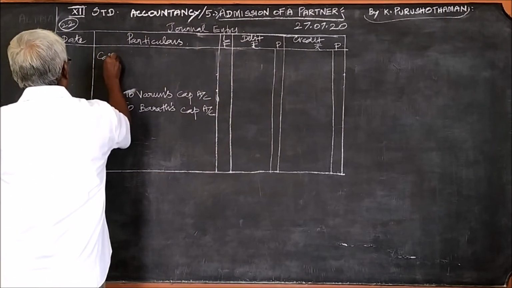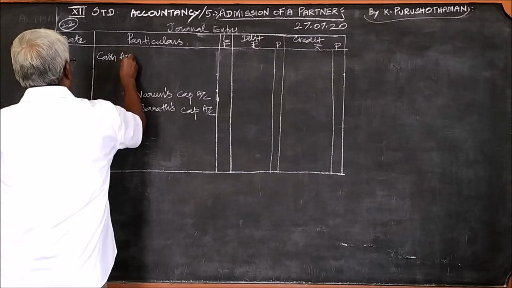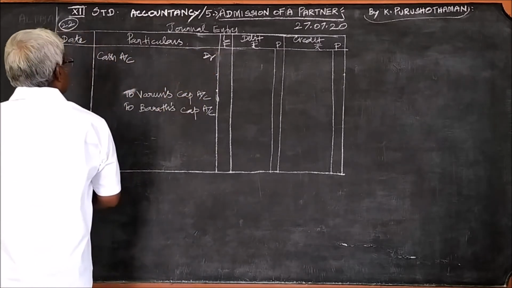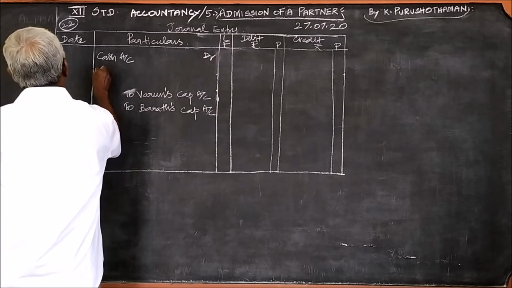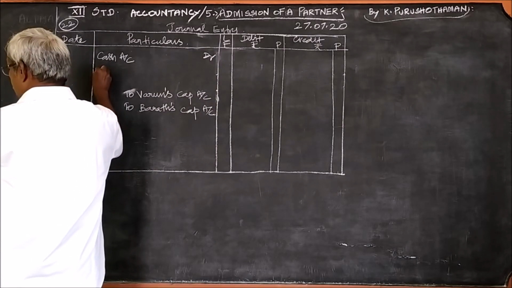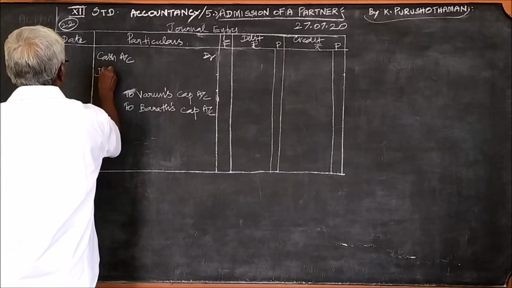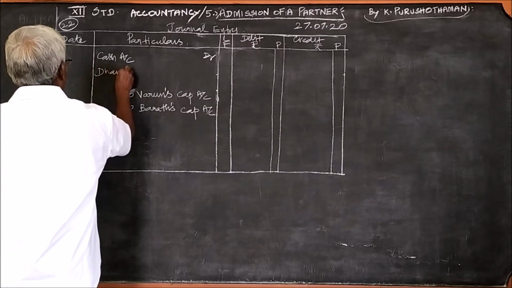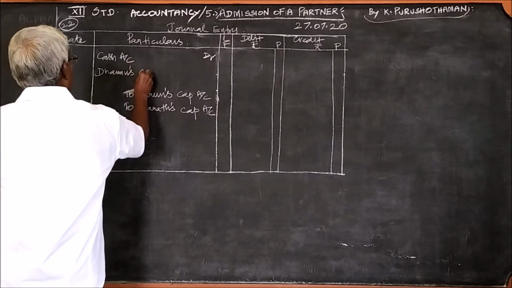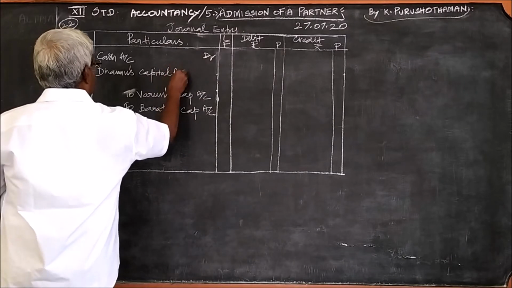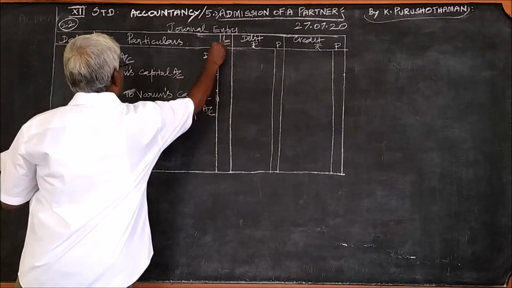So you can write cash account or bank account, and for the balance, the new partner's capital account. The new partner is Damu's capital account. Both we should write.